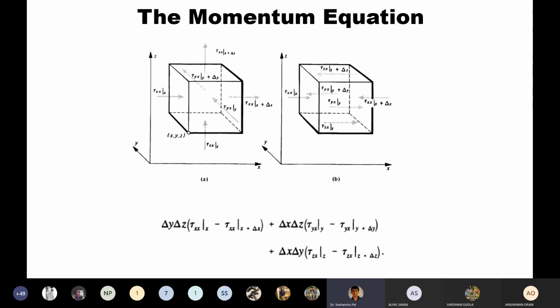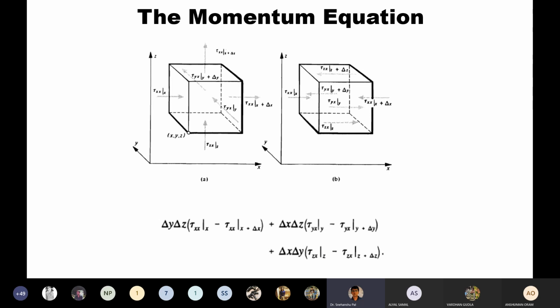Here we are applying the law of conservation of momentum to the x component of the momentum. Thus, we can now understand what the different terms represent. Vx represents the x velocity, and the rate at which mass enters the system through the y surface is given by del x, del z, rho vy at the surface of y. Hence, the rate at which x momentum enters the y face is simply the product of mass flow rate and the velocity.